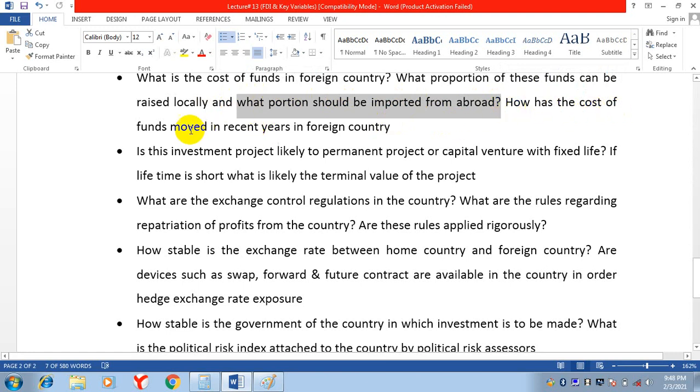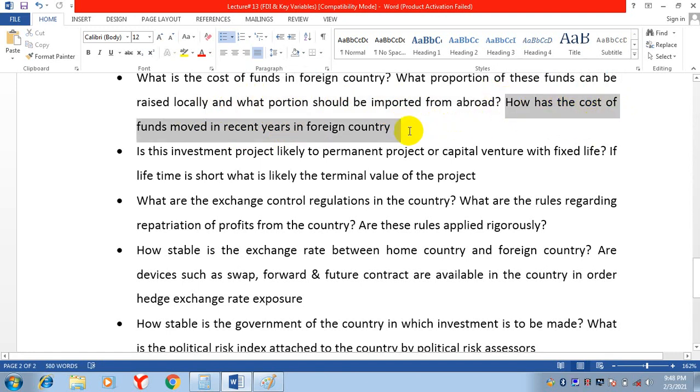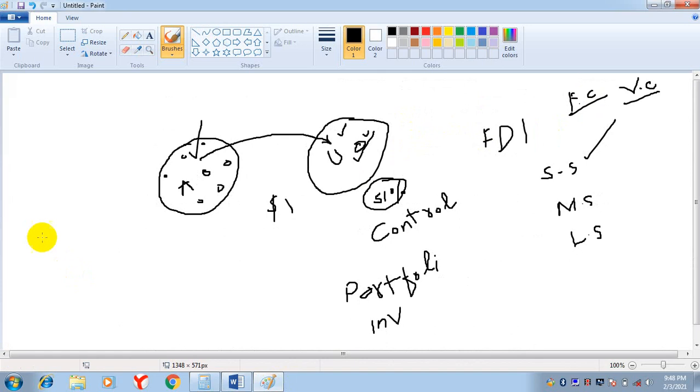How has the cost of funds moved in recent years in the foreign country? Is there an increase in the cost of funds? Cost of funds means cost of equity and cost of debt. In equity, we have preferred stock and common stock, and in debt, bank loans, bonds, and different others.